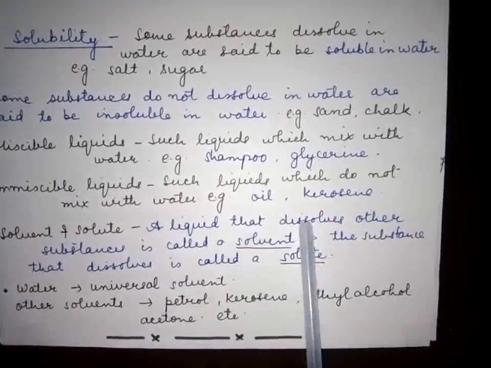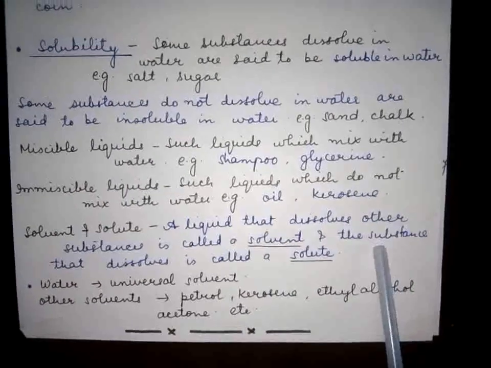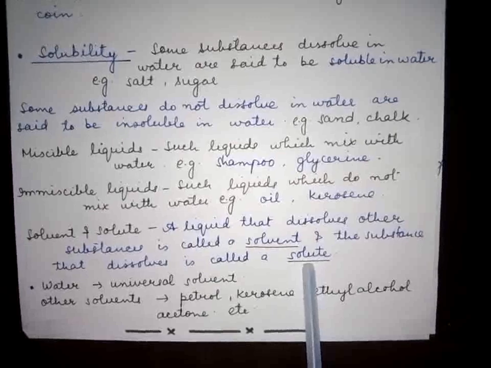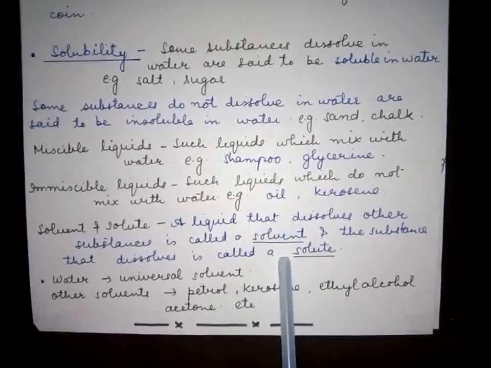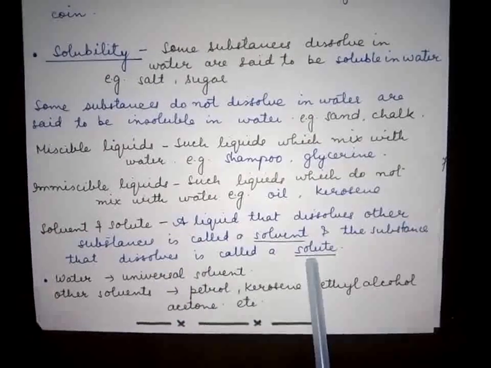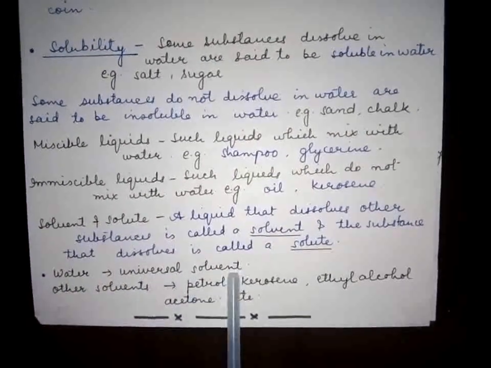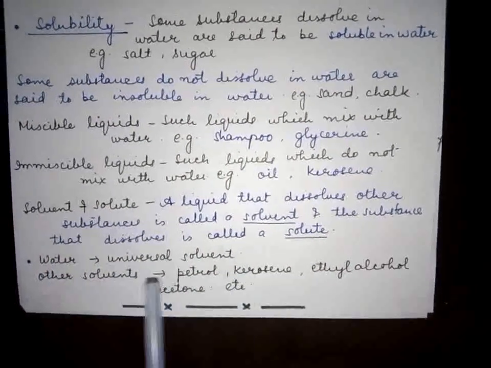A liquid that dissolves other substances is called a solvent. And the substance which is dissolved is called the solute. So in the example of salt and water, water is the solvent and salt is the solute.